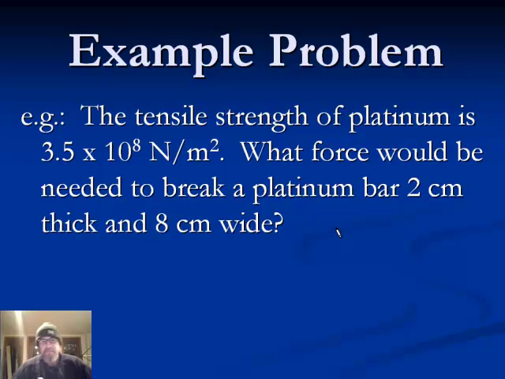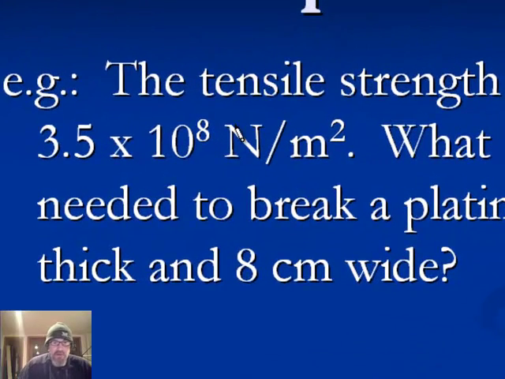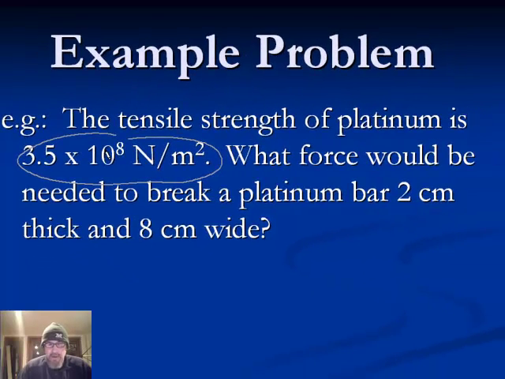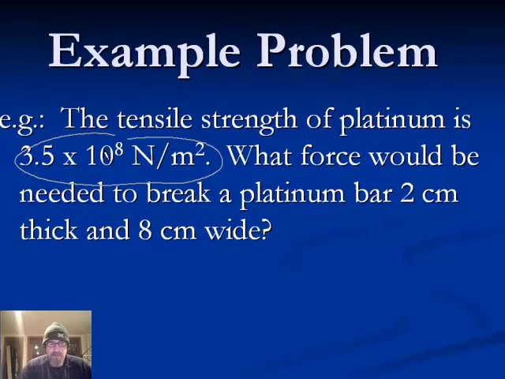Well, here's an example problem. Tensile strength of platinum is 3.5 times 10 to the 8th newtons per square meter. You can see it's a very large number. It takes a lot of newtons to break something that's a square meter in area. What force would be needed to break a platinum bar that's 2 centimeters thick and 8 centimeters wide?